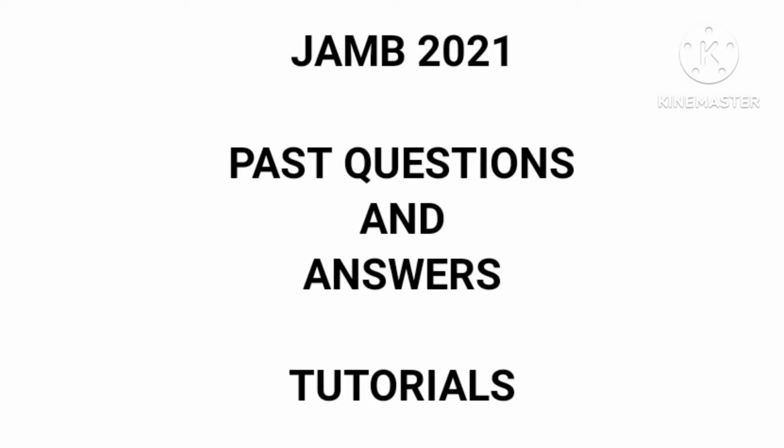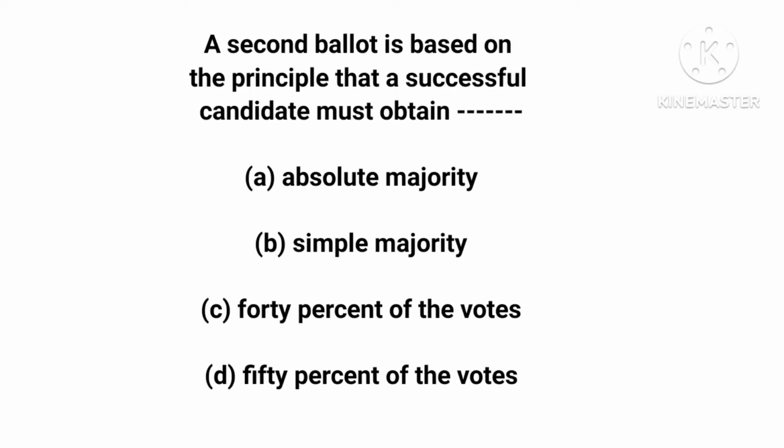Today I want us to look at JAMB past questions, JAMB 2021 government past questions. Let's see the first one in 2021. The second ballot is based on the principle that a successful candidate must obtain dash. A. Absolute majority. B. Simple majority. C. 40% of the votes. And D. 50% of the votes.